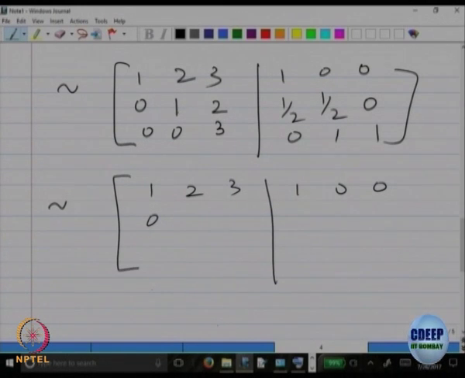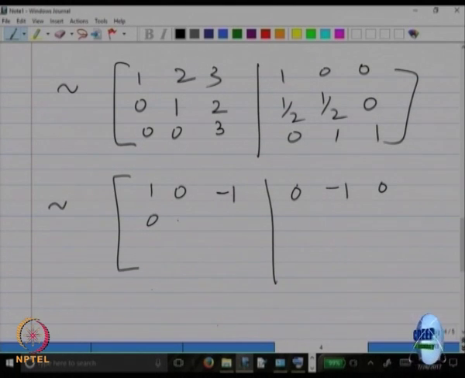Multiply the second row by minus 2 and add it to the first row. So, that will become 0 if I do that. Multiply and add: this becomes 0, multiply this with minus 2 and add, that becomes minus 1, multiply this with minus 2 and add. Is it okay? Minus 2 and add, minus 2 and add. So, minus 1 and 0, is that okay?